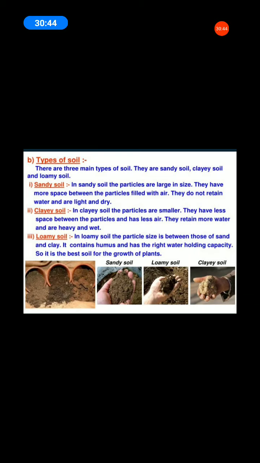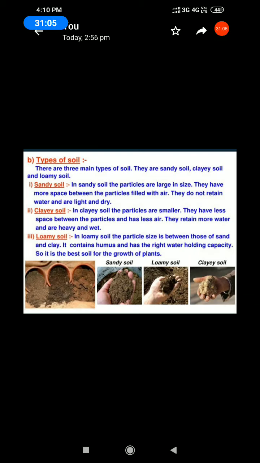Next, loamy soil. What is loamy soil? Loamy soil has particle sizes between those of sand and clay. It contains humus and has the right water holding capacity. So, it is the best soil for the growth of plants.